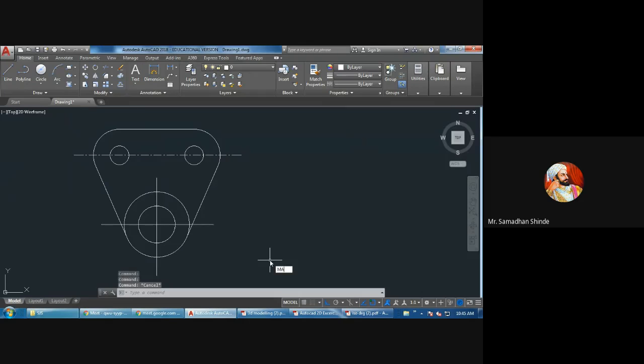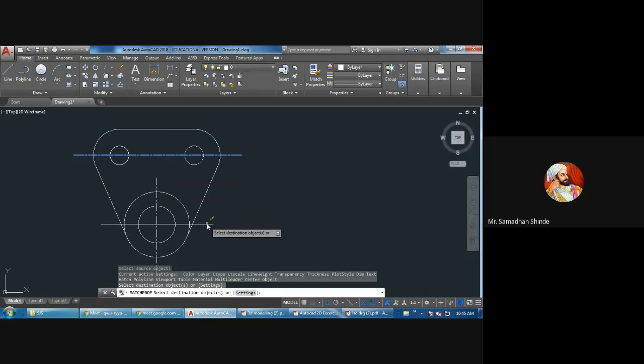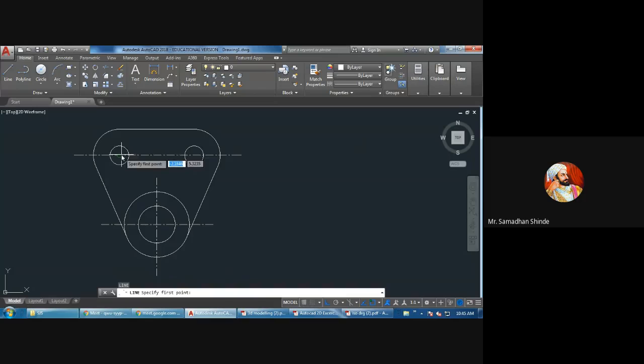Then match property is one command. Match property, you can match property to these center lines. Okay, like this. If you want to draw a line, again here you can draw like this, match property.